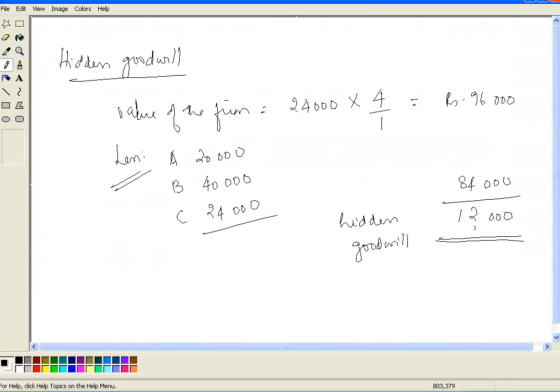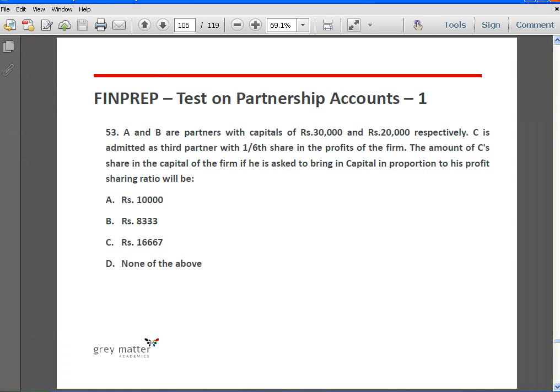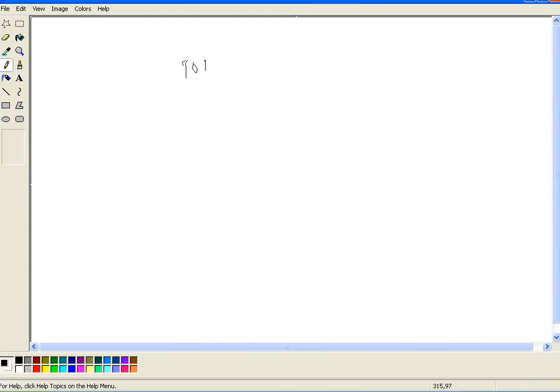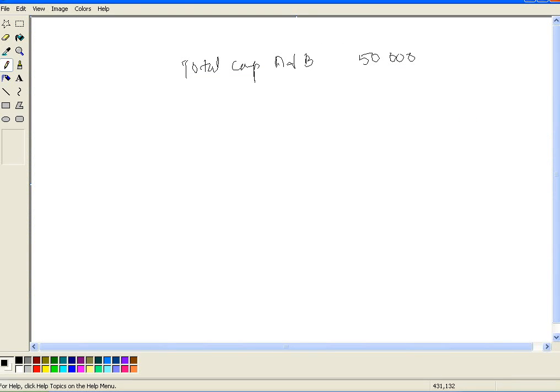So here the total capital of A and B is 50,000 rupees. Okay, and C is admitted for 1/6 share, which means this 50,000 is capital for 5/6 share, and so the full value of the capital of the firm will be 50,000 into 6 by 5, which is 60,000 rupees.